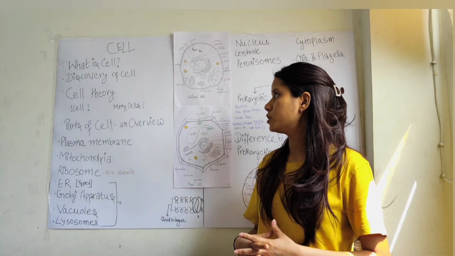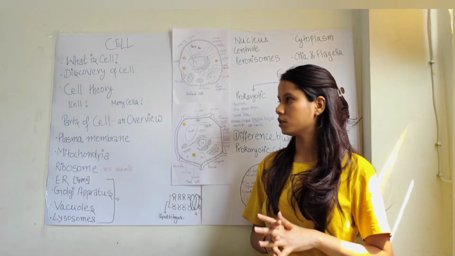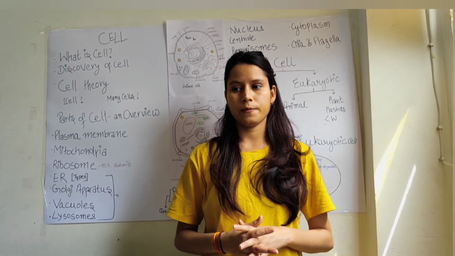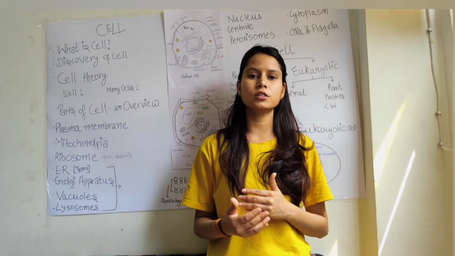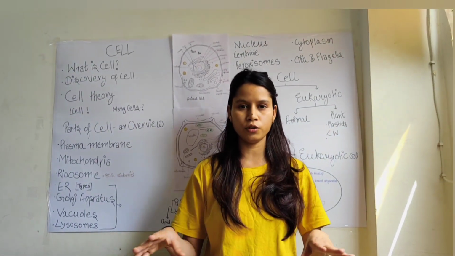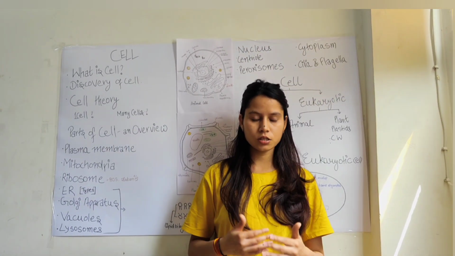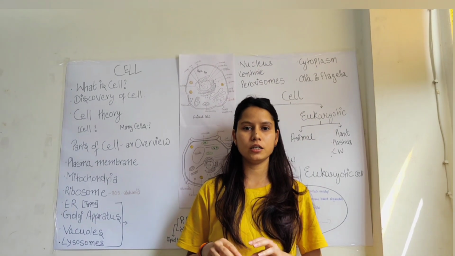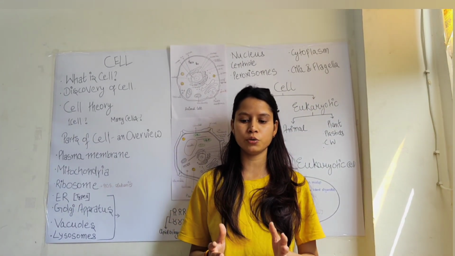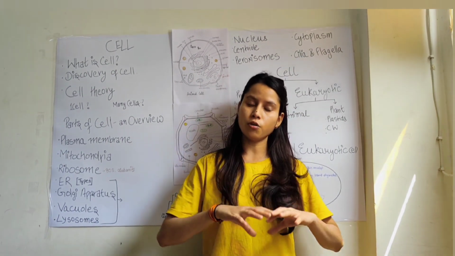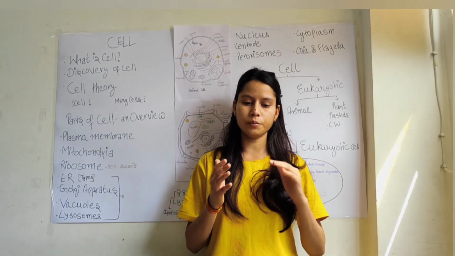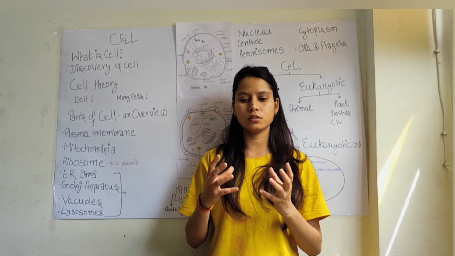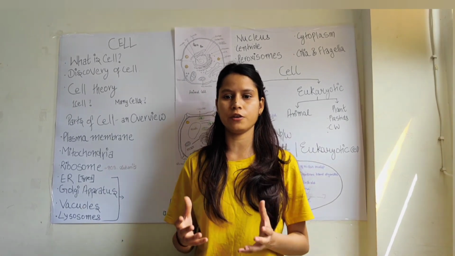So let's talk about its discovery. First the dead cell was observed by Robert Hooke in a cork slice, and after that the living cell was first discovered by Anton von Leeuwenhoek, and further studies about the cell led to the discovery of cell theory. The two scientists Schleiden and Schwann proposed the cell theory, in which they proposed that all the organisms in the world, either plants, animals, microbes, bacteria, they all are made up of cells, and cell is the structural and functional unit of life.